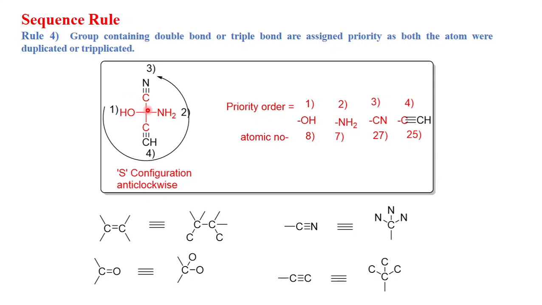And to this chiral carbon the first atom is nitrogen, so that's why nitrogen will get second priority. Now these are the two same linking atoms, carbon and carbon, and it has the triple bond, that's why we are triplicating that, and after triplicating we are calculating its molecular weight and then giving its priority. Okay, so it's fine till here.